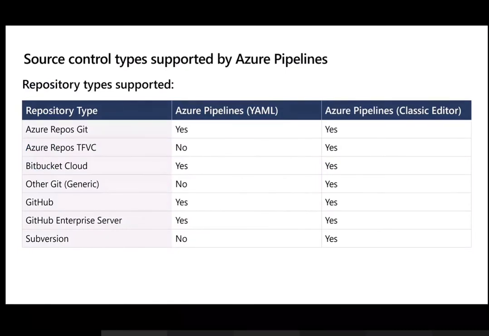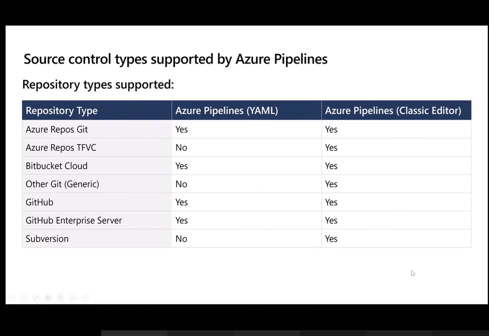Now this is the table to show what we talked about in the previous slide, that irrespective of whether you are integrating or coming from any other previous type of repository, you can see this. I will come to classic and YAML in a while. At this point of time, just understand that these are the different types of repositories you have, and Azure DevOps can support them in this way.